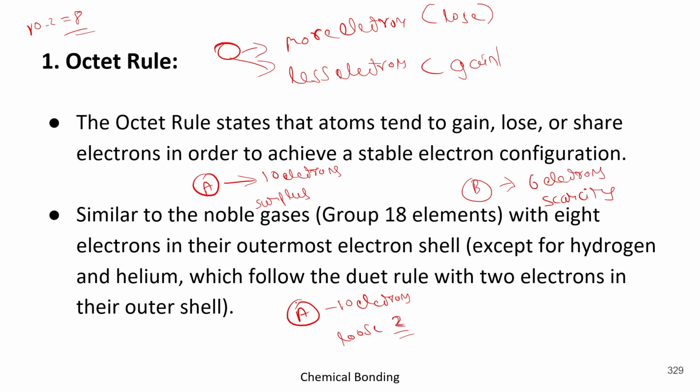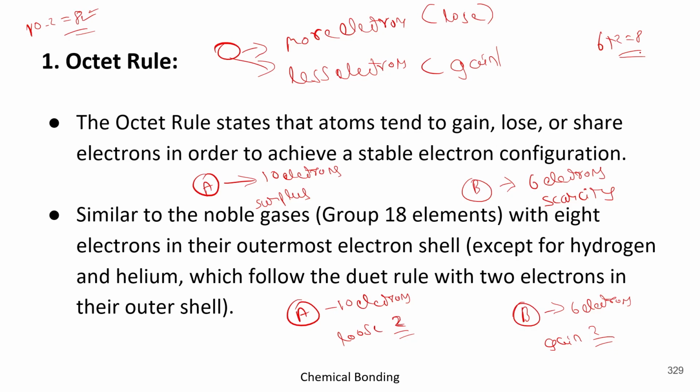So somehow if A loses its 2 electrons, then it will achieve 8 electrons in the outermost shell, which is required to be stable. Whereas in the second condition, suppose B, which has 6 electrons, gains 2 electrons, because 6 plus 2 equals 8. So if somehow B is able to get 2 more electrons, then it will have 8 electrons, and it is a condition for stability.